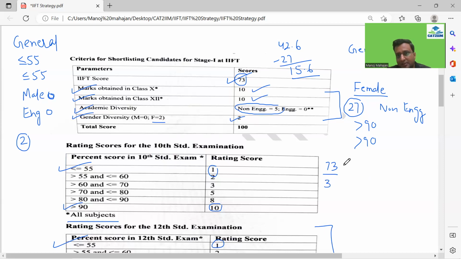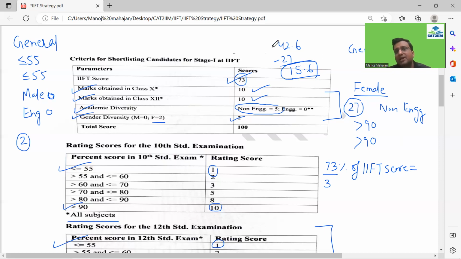So if I look at a simple calculation, one third we did, guys. So 73%, you calculate one third of your IIFT score, whatever you got in the paper, and then you calculate 73% of it. So this would add up to the tally, guys. The tally over here is that you require 15.6. So 73% of your IIFT score divided by 3, you require 15.6, and this 15.6 added to 27 would